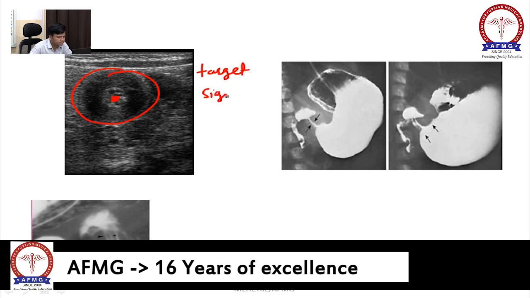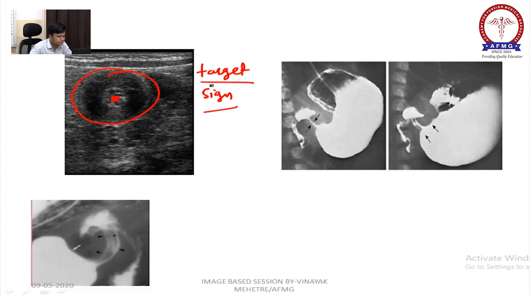Target sign. Okay, target. And now we will come on, see the line. This line is called as string sign.